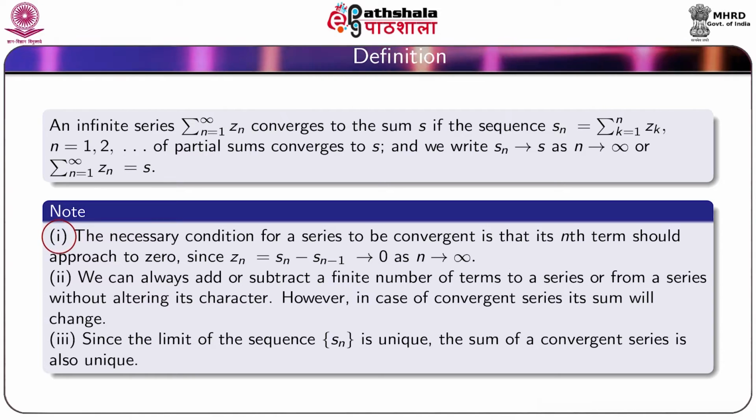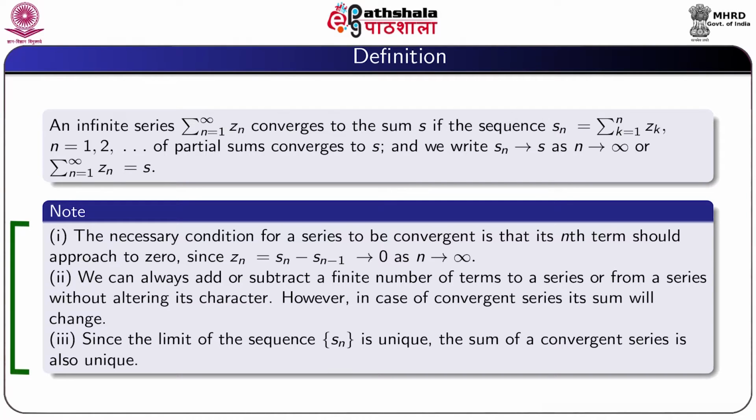Now we note the following. Number 1, the necessary condition for a series to be convergent is that its nth term should approach 0, since Zn equal to Sn minus S(n minus 1), which tends to 0 as n tends to infinity.